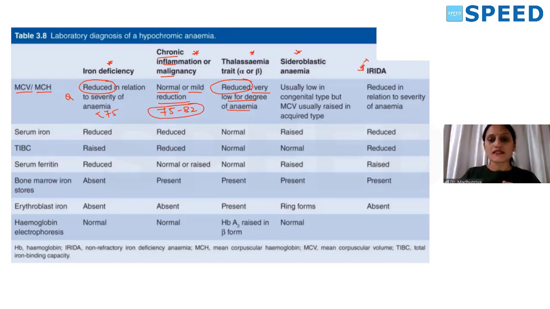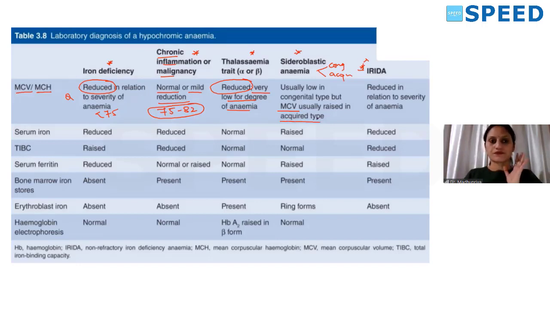In sideroblastic anemia, you know that there are two types, congenital and acquired. In the congenital type, where there is deficiency of the enzyme proper, there will be reduced MCV. But in the acquired type, which we see in myelodysplastic syndrome, myelofibrosis, few myeloid neoplasms, and refractory anemia with ring sideroblasts, we don't see reduced MCV.